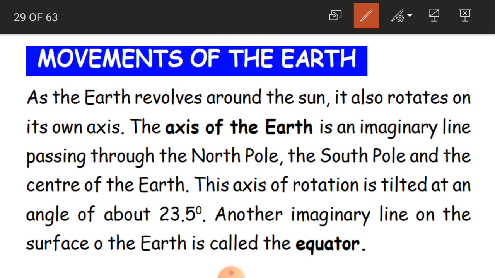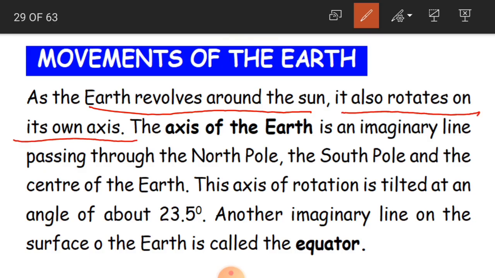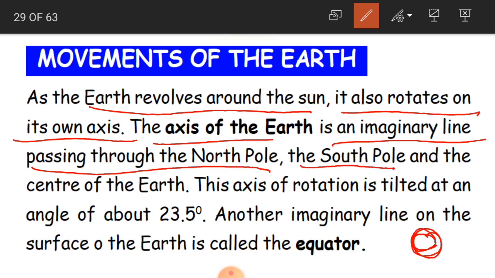Okay, children? So let us see what it is. As the earth revolves around the sun, it also rotates on its own axis. Suppose you take a ball into your hand and just spin it. It is going to rotate around itself. Same like that, the earth also rotates on its own axis. And the axis of the earth is an imaginary line passing through the North Pole, the South Pole and the center of the earth. Okay, children?